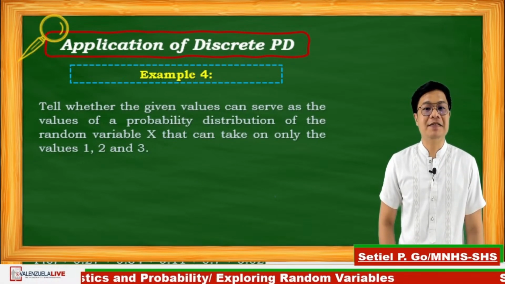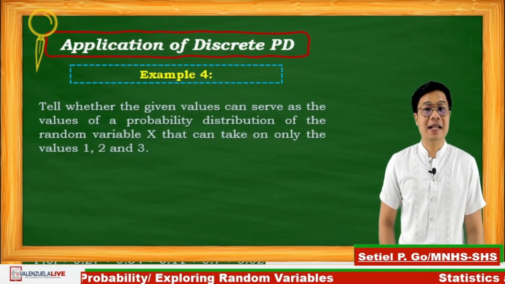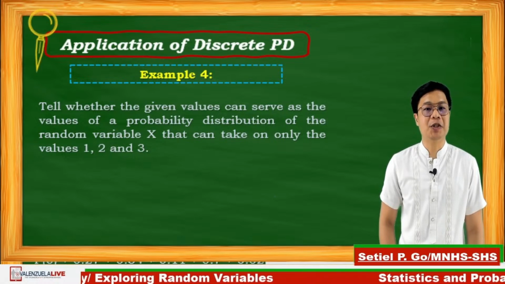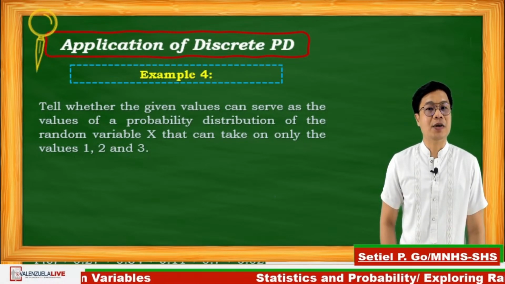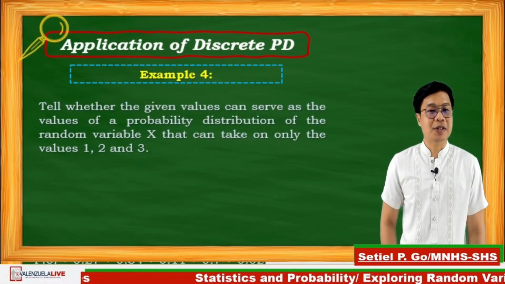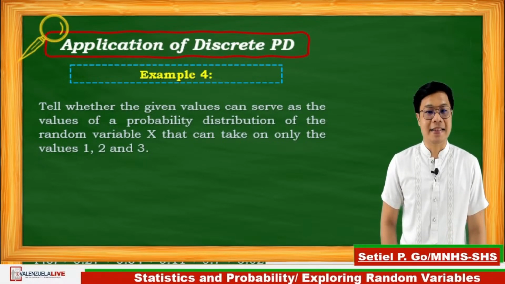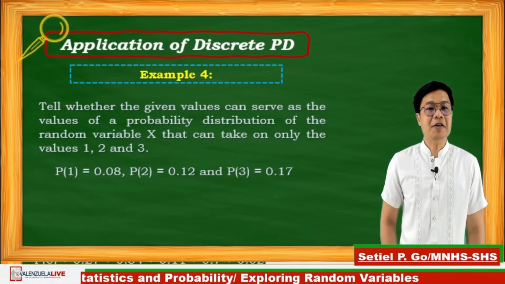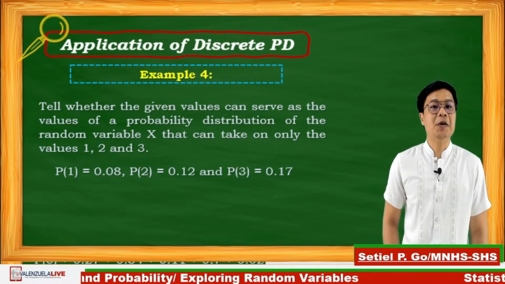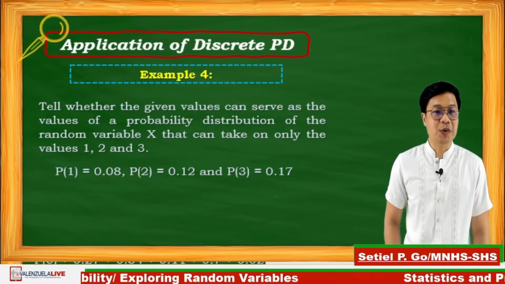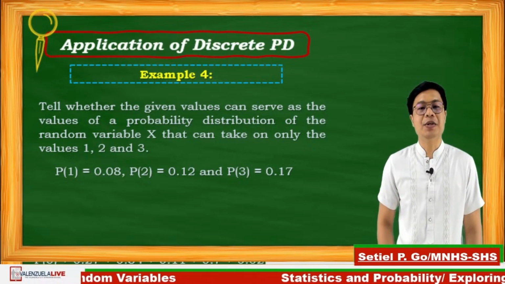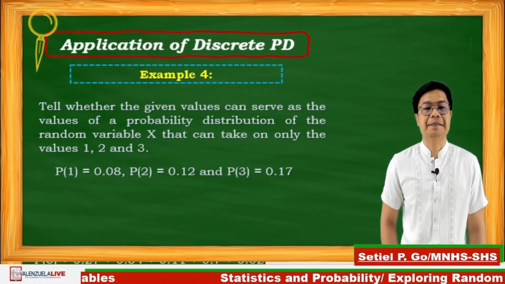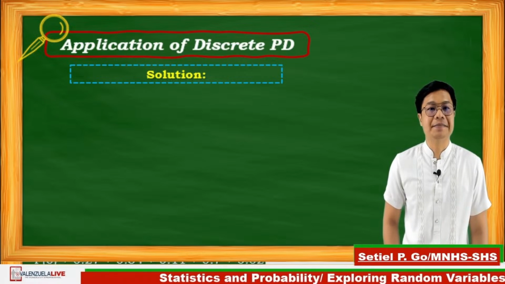Tell whether the given values can serve as the values of the probability distribution of the following random variable x that can take on only the values 1, 2, and 3. P of 1 is equal to 0.08, P of 2 is equal to 0.12, and P of 3 is equal to 0.17. Let's have the solution.